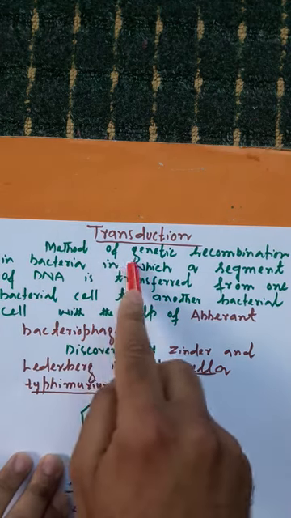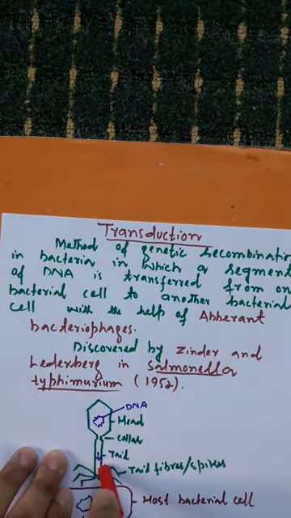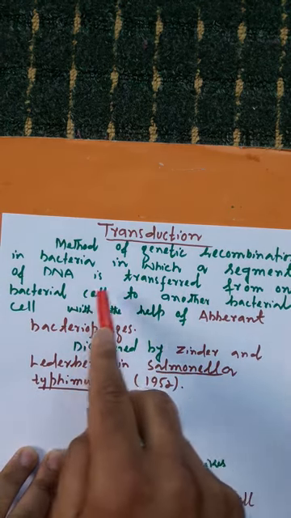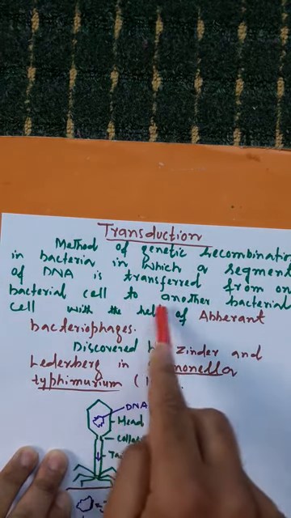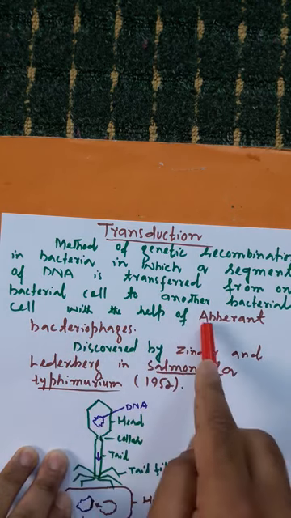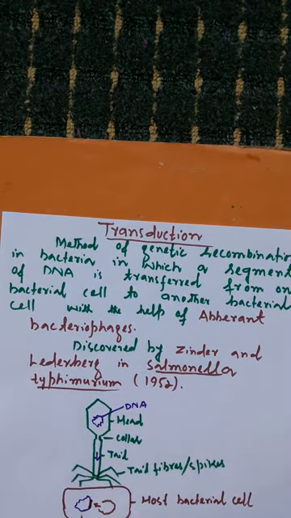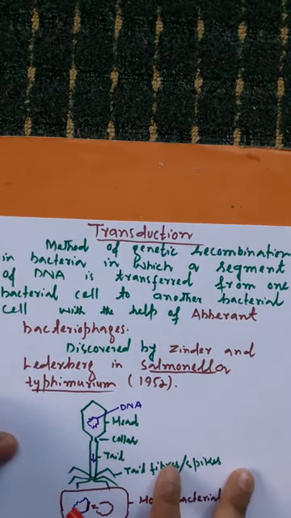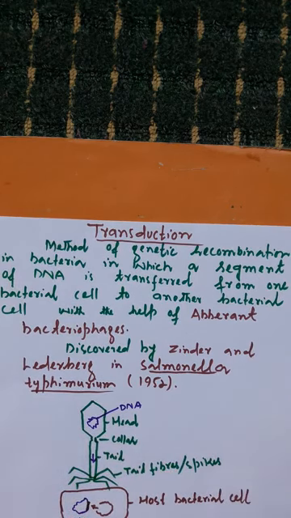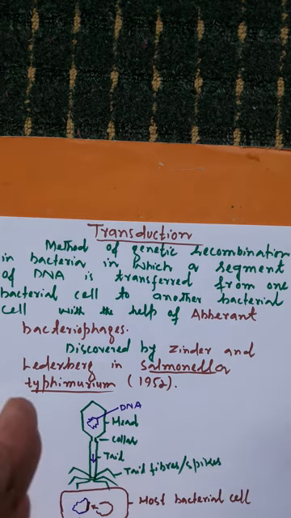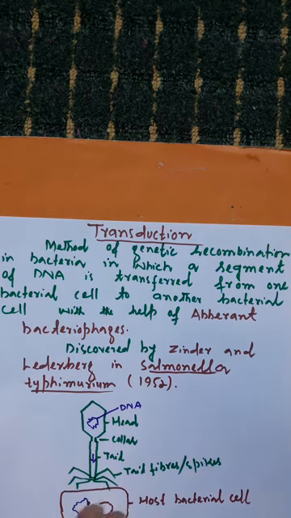So my dear students, as far as transduction is concerned, it is a method of genetic recombination in bacteria in which a segment of DNA is transferred from one bacterial cell to another bacterial cell with the help of aberrant bacteriophages. मतलब ये कि ट्रांसडक्शन is also a method of sexual reproduction or genetic recombination in which there is no direct contact between the two bacterial cells, but still there is the transfer of a segment of DNA that carries a number of genes from one bacterial cell to another.